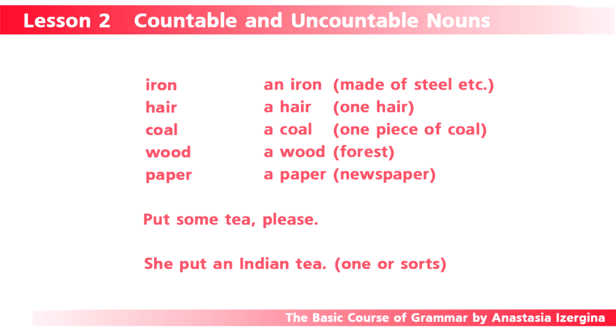She put an Indian tea, some special sort, an Indian tea. Same about coffee. I like coffee. Coffee is a substance. It's uncountable, but we can make it countable if we mean, for example, one cup of coffee. I bought a coffee means I bought a cup of coffee.